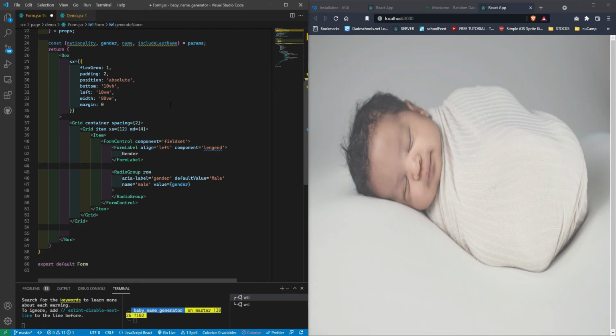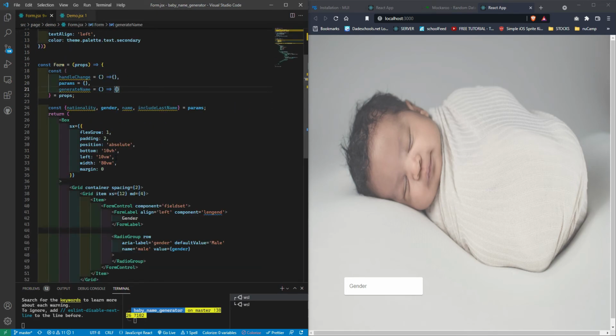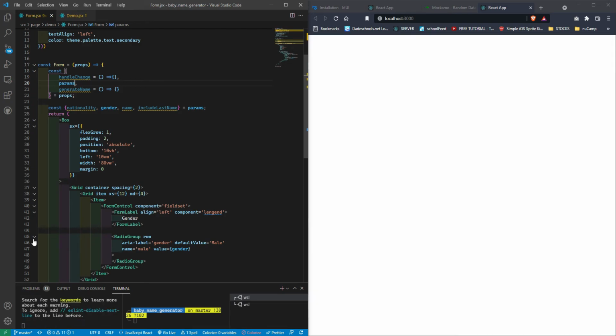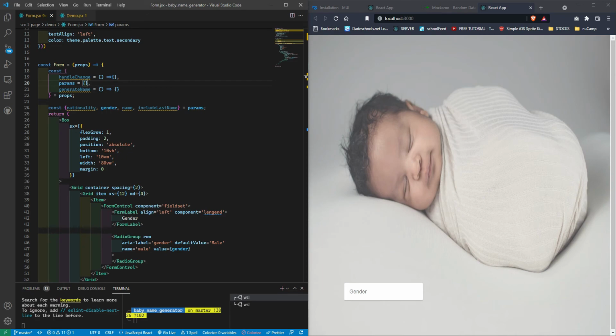So that way we can use it. It's not going to do anything unless I pass it here in demo form, but at least for now, it's not going to trigger any errors. If I save and reload, you see it's not giving me any errors. But just a quick example, if I do this, here's my error. If I put it back, save and reload, no error.